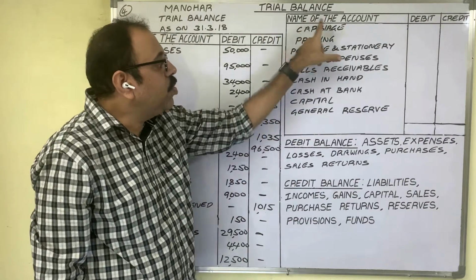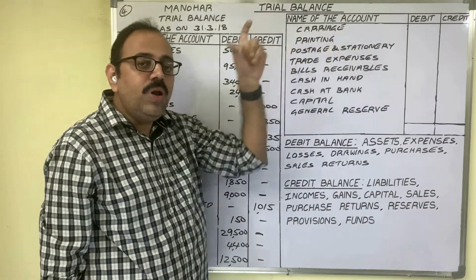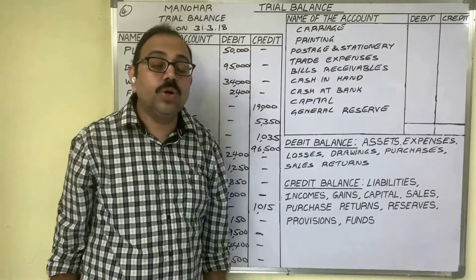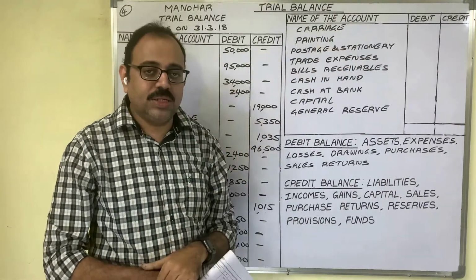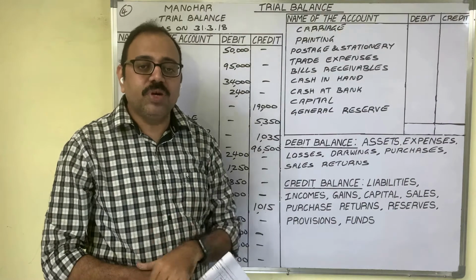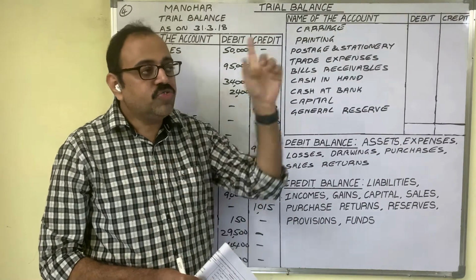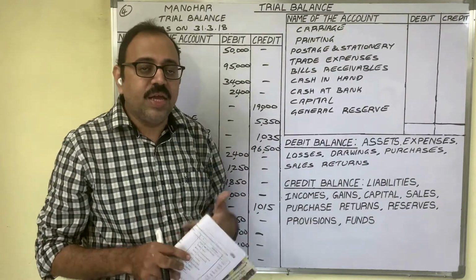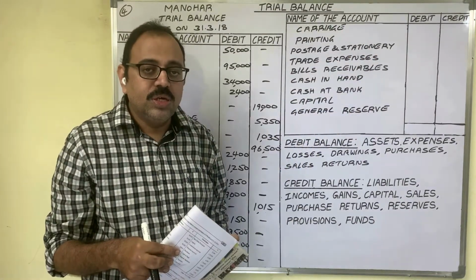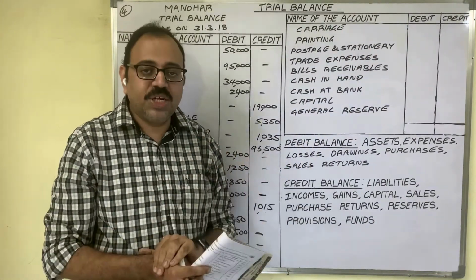But here he has given only the word carriage. If only carriage is given, we should understand that he is giving carriage on purchases, means carriage inwards. The firm purchased goods from a supplier. From the supplier's shop to our factory, we are bringing these goods. For that we incur transportation cost.